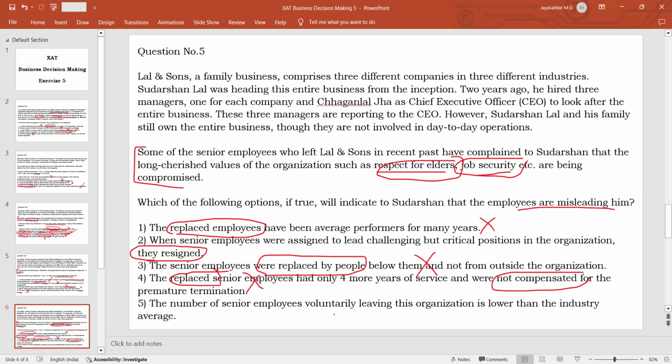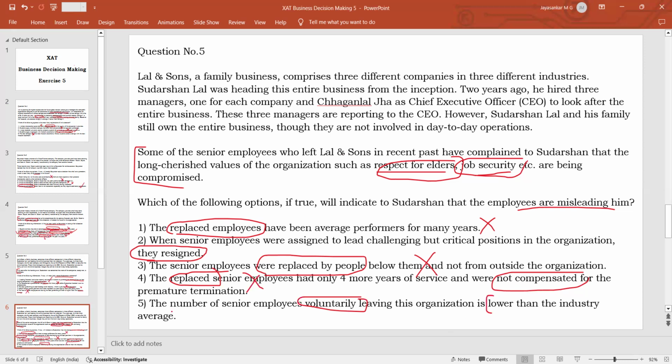Option 5, the number of senior employees voluntarily leaving the organization is lower than the industry average. This means the number of senior employees voluntarily leaving the organization is lower than the industry average, which is not going to indicate anything. Why? There are some employees who are voluntarily leaving the organization, so there is no question of job security or disrespect. But it says that it is lower than the industry average.